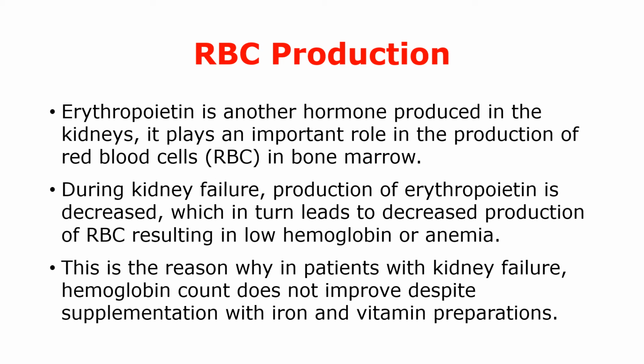During kidney failure, production of erythropoietin is decreased, which in turn leads to a decreased production of RBCs, resulting in low hemoglobin or anemia. This is the reason why in patients with kidney failure, hemoglobin count does not improve despite of supplementation with iron and vitamin preparations.